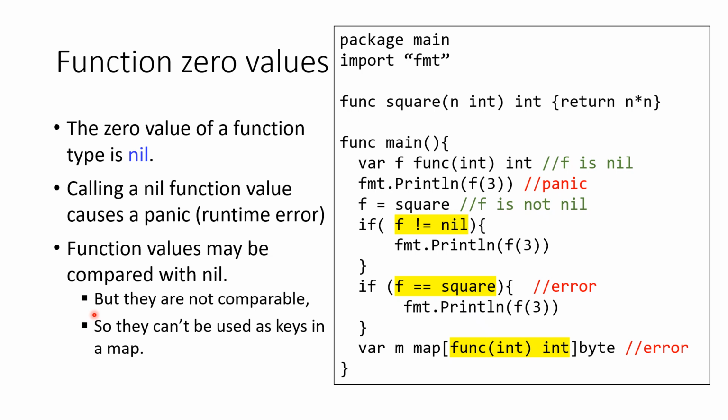Since function values are not comparable, they cannot be used as keys in a map. For example, if you define a variable m to be of this map type, where the key type is a function type, then you can also get an error.